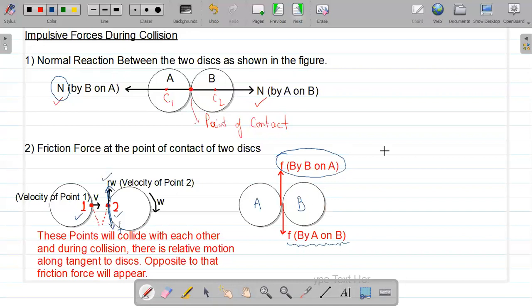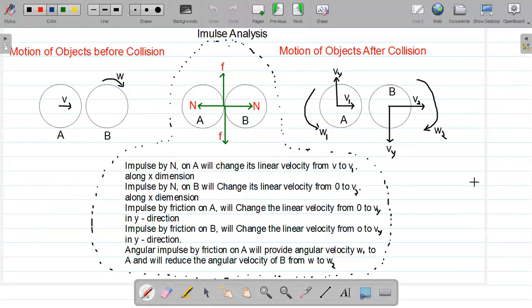Okay. In this figure, as you can see, on the left hand side, we have the motion of objects before collision, right? And now we will have an analysis of the impulses. So the normal reaction force which is on A, look at this figure. This normal reaction force on A is to the left side.